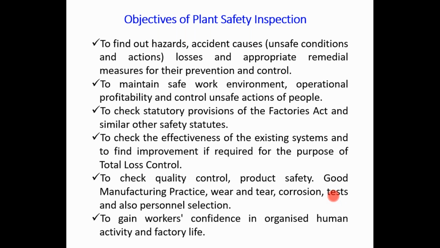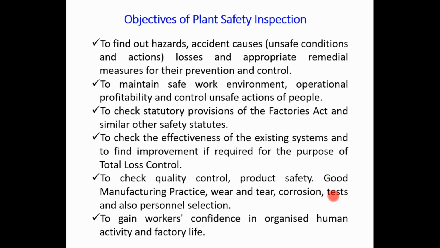If someone is an expert in the corrosion area, how to prevent it, what types of coating are required, how thick that particular coating should be, and what exact chemical components or concentration should be added for that coating, that person should be involved in the quality check for corrosion. So depending on the experience, qualifications, and expertise in some areas, only those persons should be involved in the quality inspections.